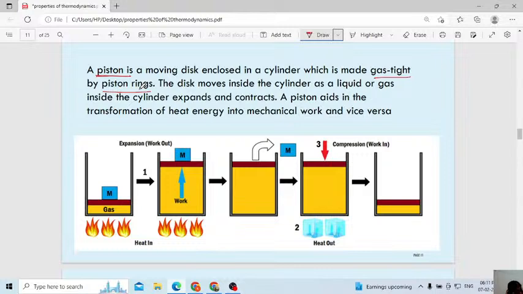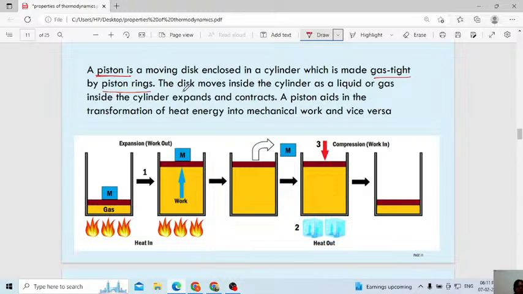Gas tight means if you close it with this piston ring, then from the environment even gas is not able to enter into the system. It is like fully locked, 100%.